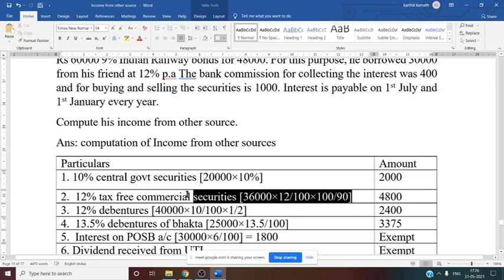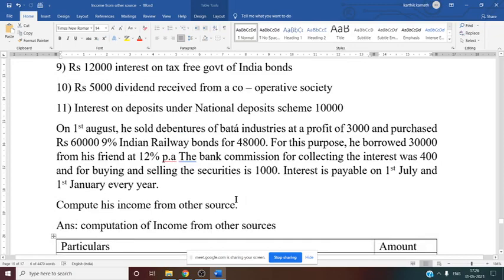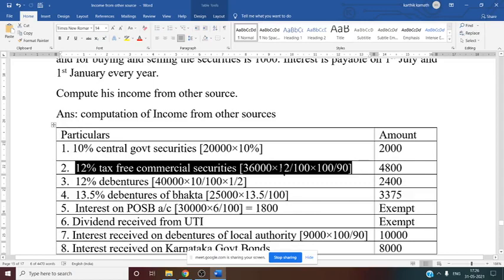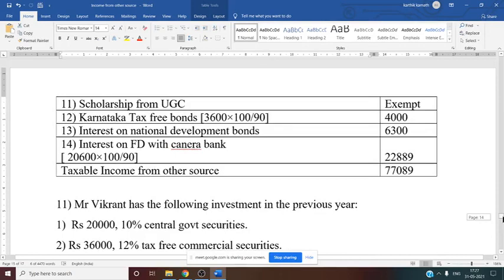Now next one, 12% tax free commercial security. Again, the amount is 36,000 at 12%. First you need to multiply 12% to this amount 36,000, then you have to gross this up, 100 by 90. That is 4,800. Now let us see the rules for grossing up.